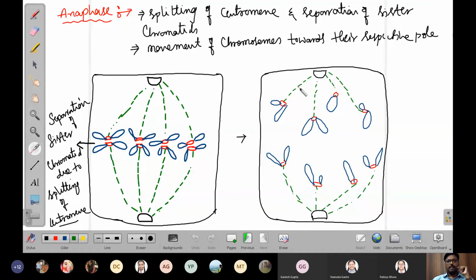Now then the spindle apparatus starts contraction and they pull the chromosomes towards the respective pole.